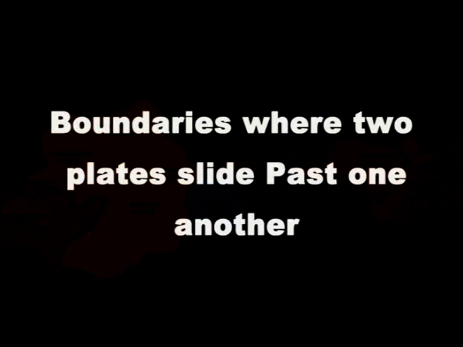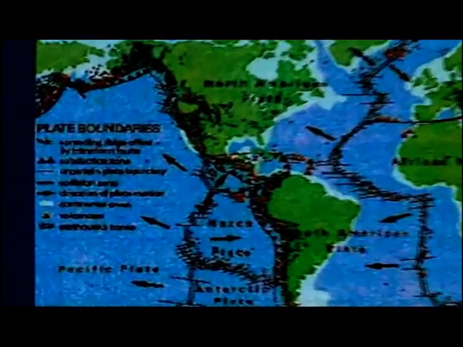Now let me come to the third type of plate boundary due to plate tectonics: boundaries where two plates slide past one another. In the process of plate movements, there are situations where two plates slide past one another.